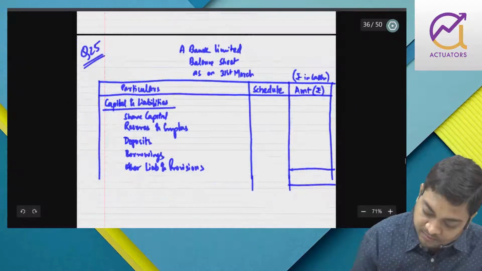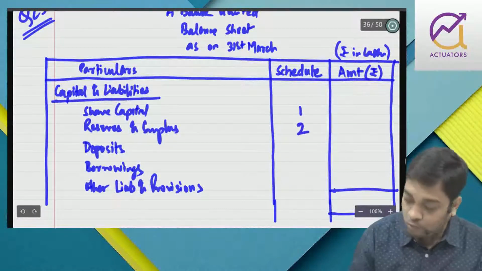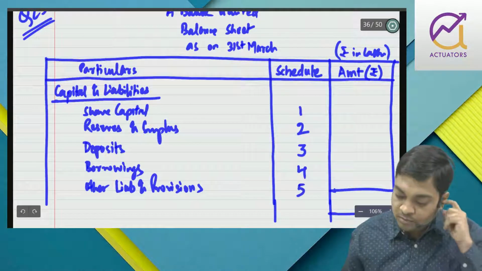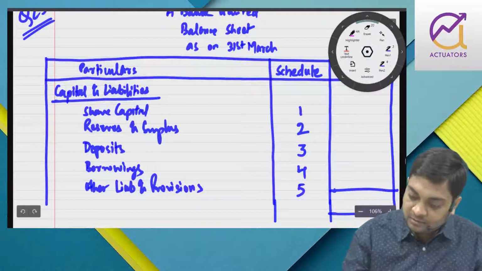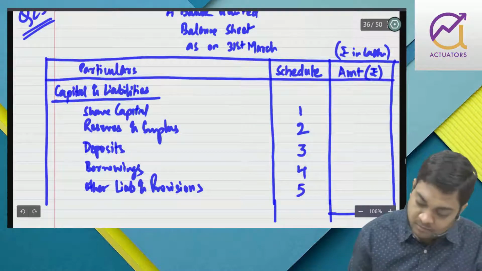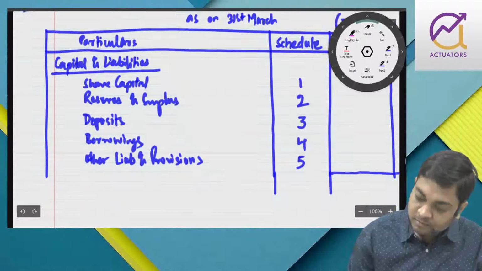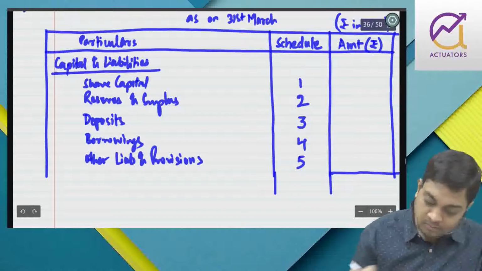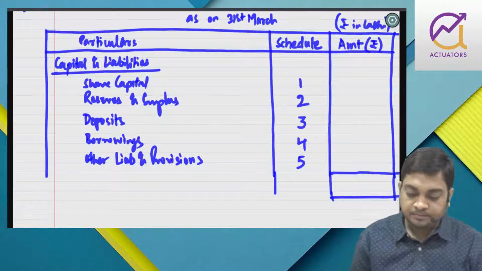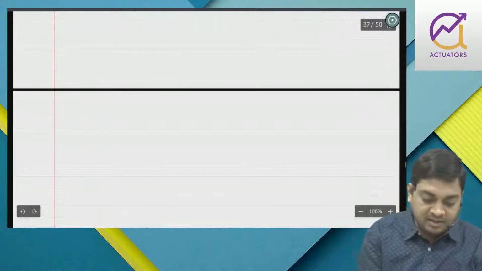So this is 1, 2, 3, 4, 5. Leave some space for the asset side, and then I'll prepare.